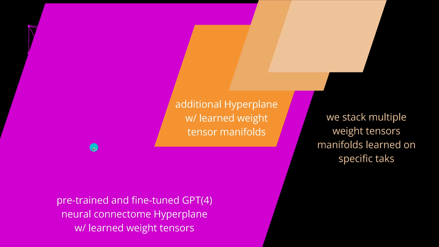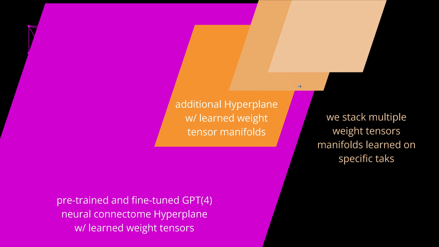So our pink plane, as I told you, could have the perfect English knowledge. It can speak English perfectly. And then for one particular task, we need the learned and optimized weight tensor network manifolds. And we need not just one, but multiple of them. So for task 1, I switch in this knowledge plate. For task 2, I switch in a second knowledge plate.